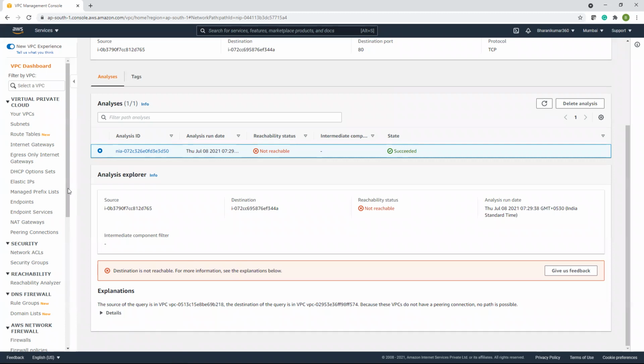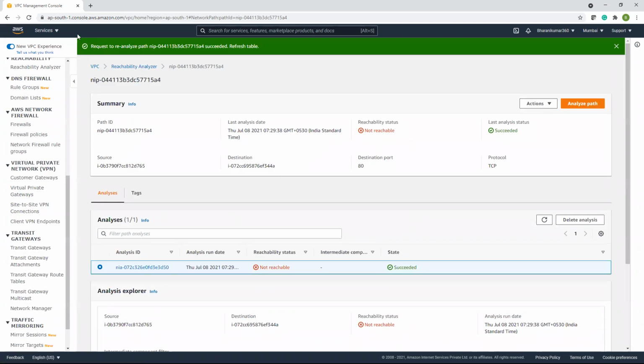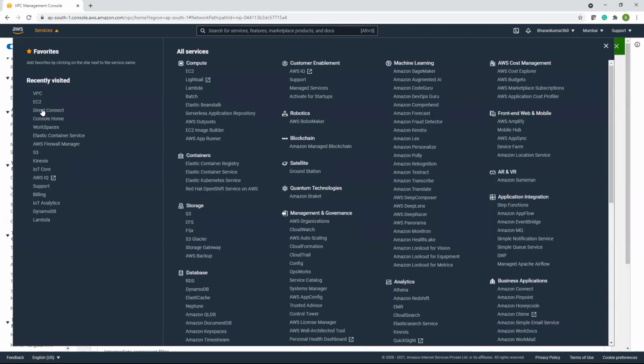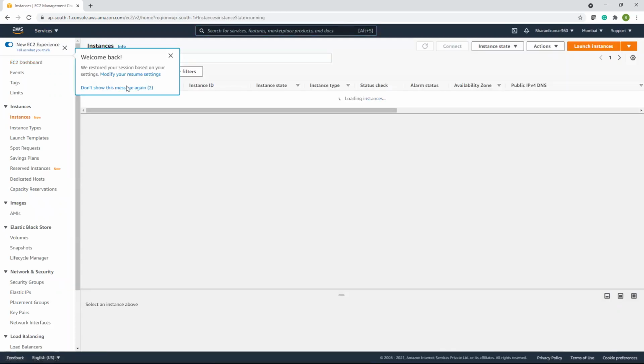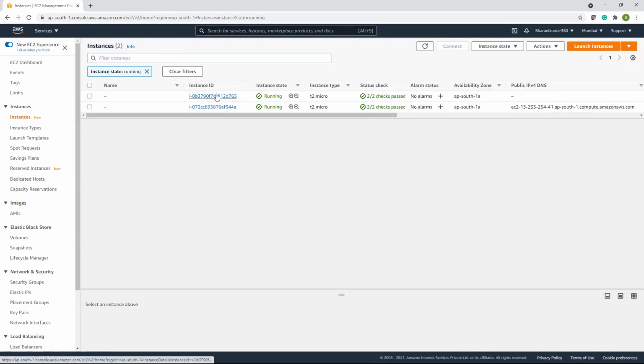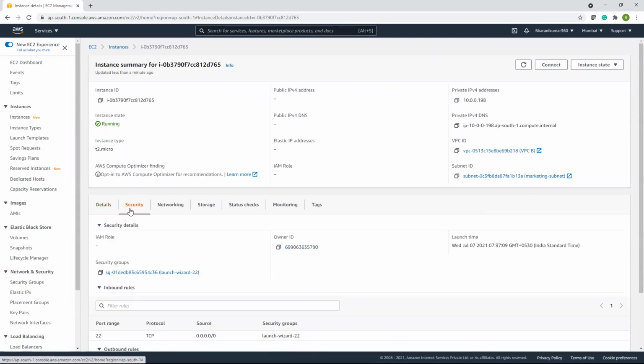And also we should update the route tables. Sorry, not route tables, security groups of EC2 instances. Right, I have this instance security.